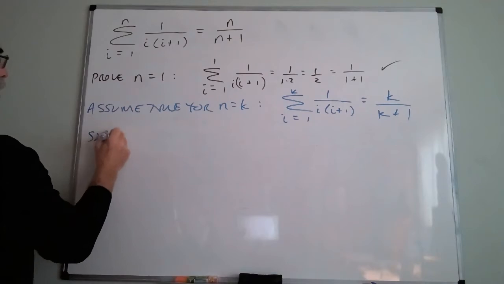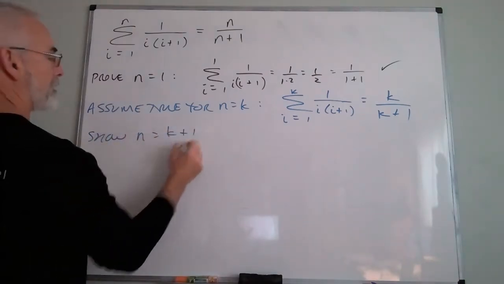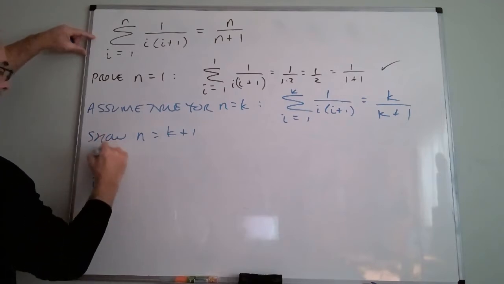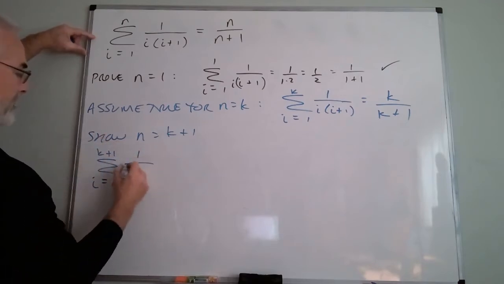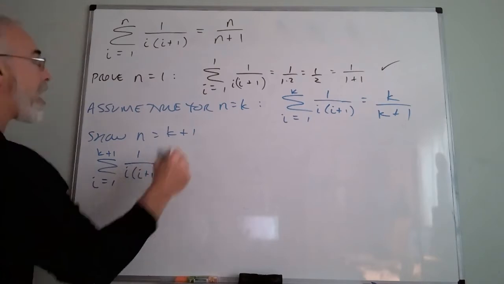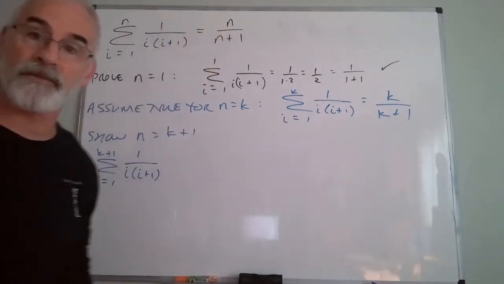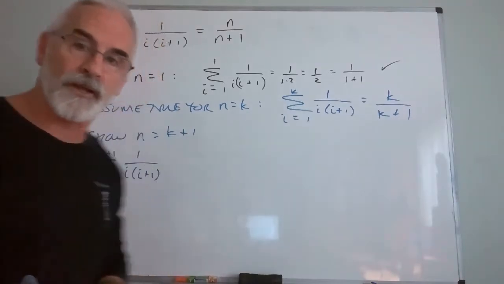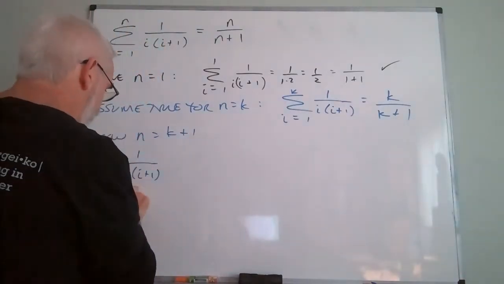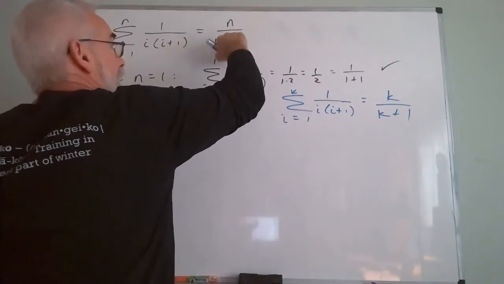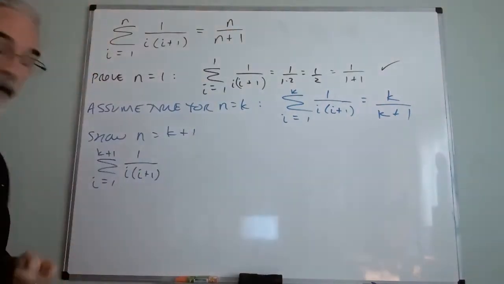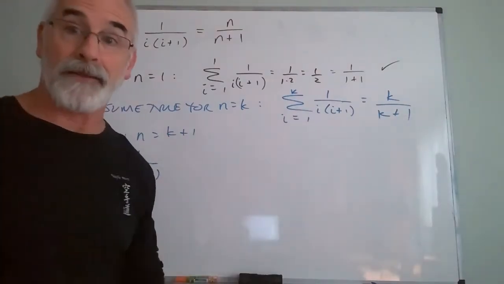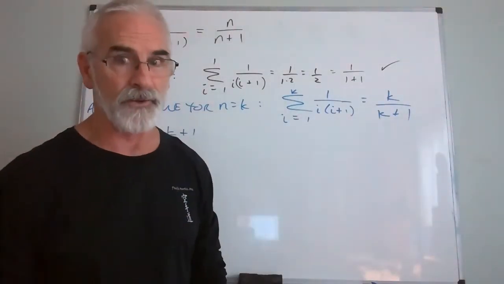Now, we want to show. So now what I'm going to do is say, if I asked you to do the sum of the first k plus 1 of these, you do not replace this formula with k plus 1. That's what you're supposed to conclude at the very end of the problem. So I know I am done when I have proved that this equals k plus 1 over k plus 1 plus 1. That's when I'm done. I can't start by putting it in because then I would be done. I'd be assuming what I'm trying to conclude.